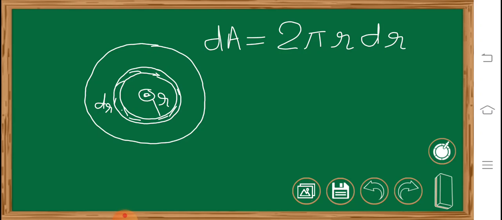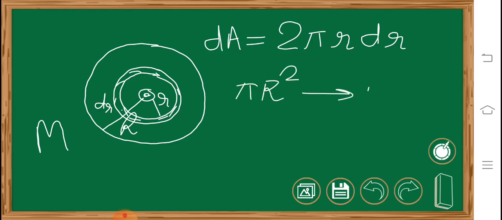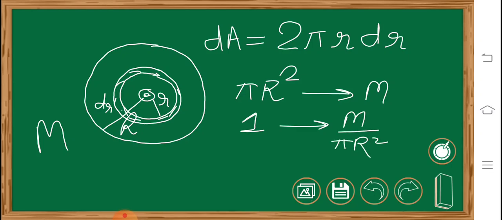Now the whole disk has mass capital M, and the radius of the whole disk will be capital R. So we can say that whole pi R square has a mass M. So unit area has a mass M upon pi R square.